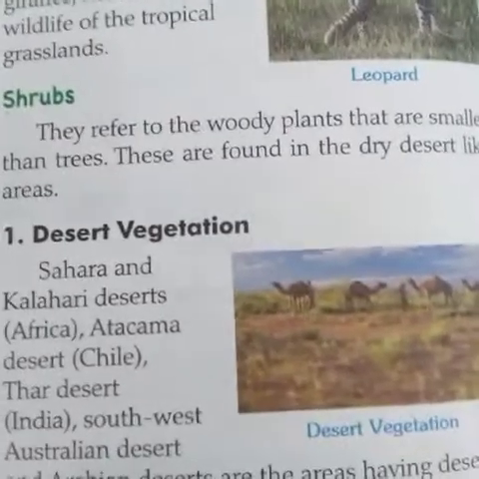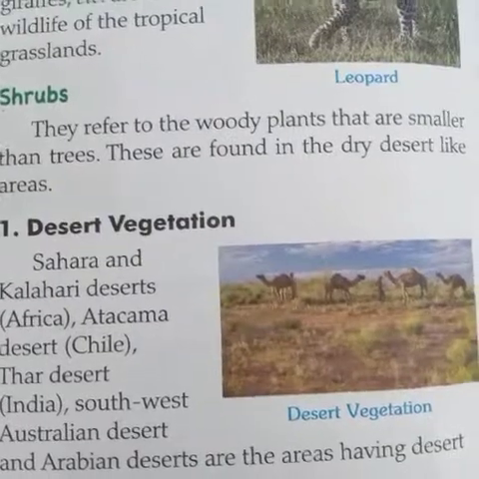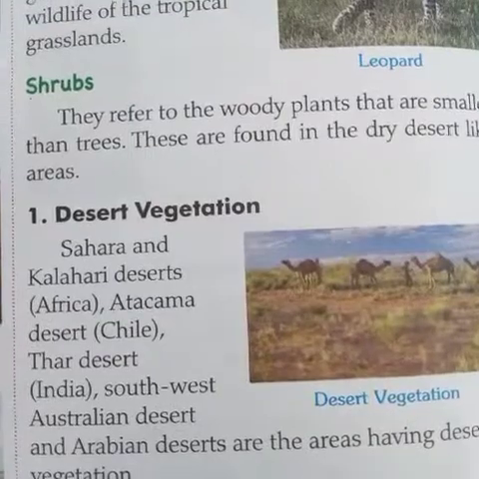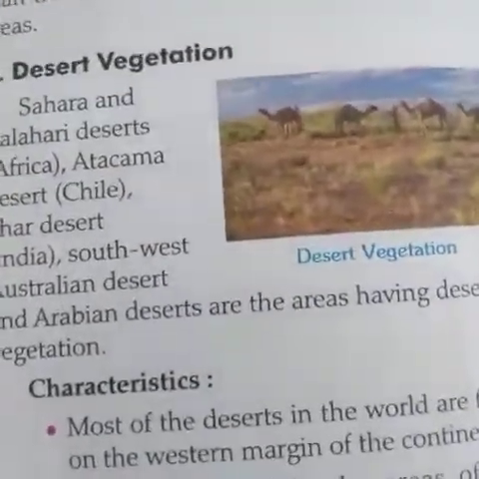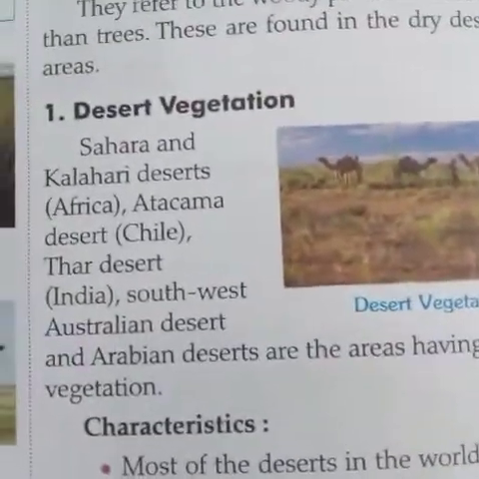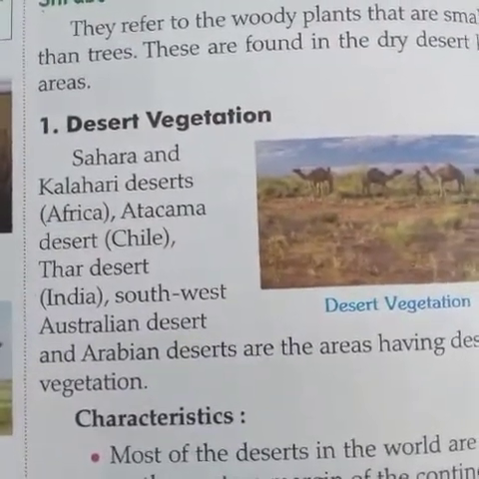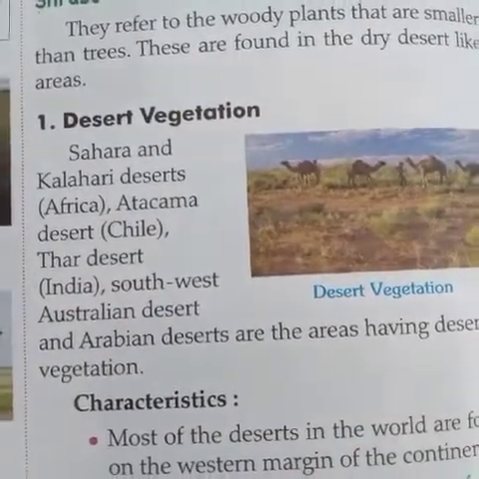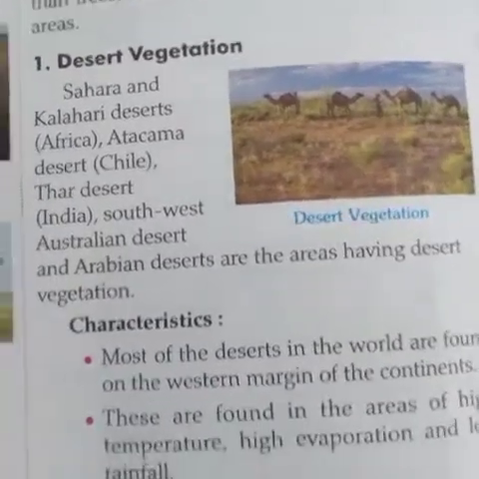Now the shrubs. Shrubs refer to woody plants that are smaller than trees. These are found in dry, desert-like areas, and desert vegetation is found mainly in arid and semi-arid areas. The Sahara and Kalahari Deserts in Africa, the Atacama Desert in Chile, the Thar Desert in India, the Southwest Australia Desert, and the Arabian Desert are the areas having desert vegetation.